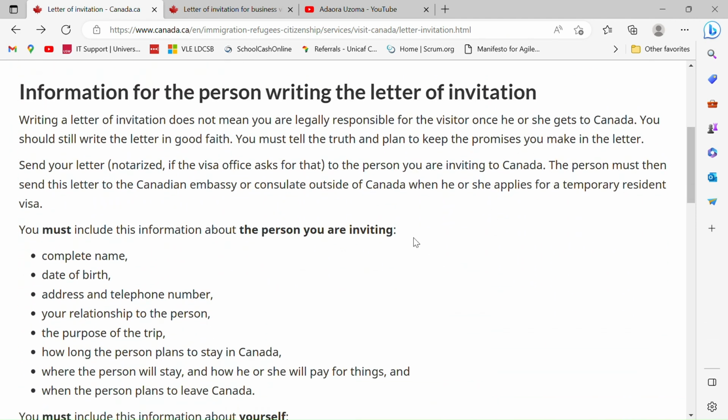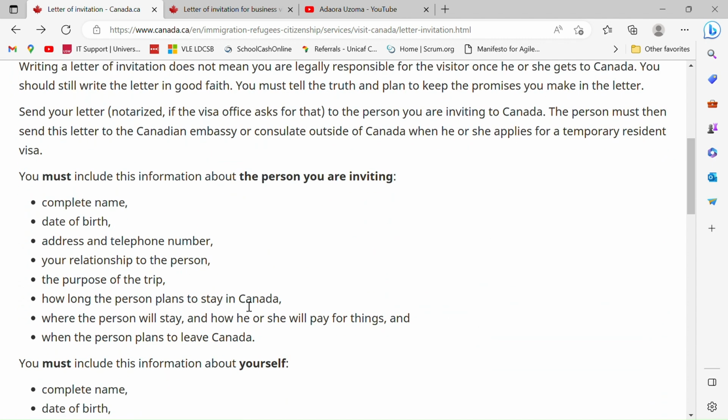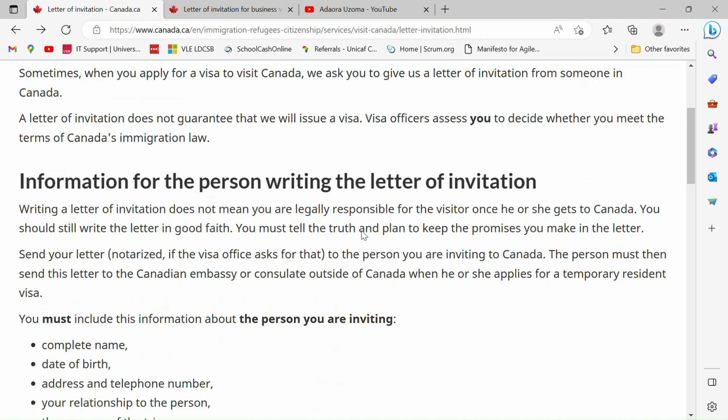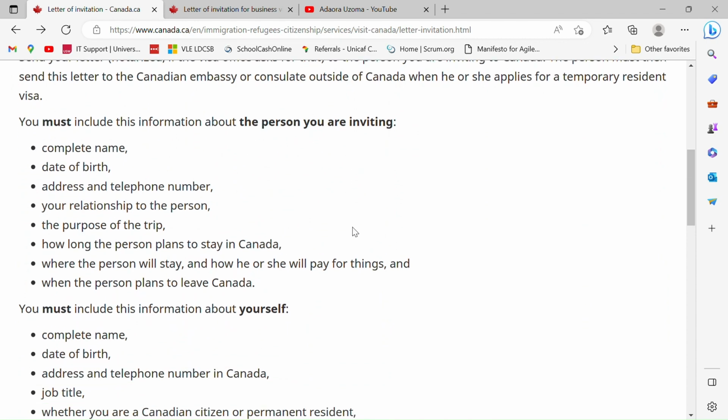So it talks about, in their letter, they're going to talk about you, the person that you're inviting. They're going to put your complete name, your date of birth, your address and telephone number, their relationship with you, the purpose of your trip, how long you plan to stay in Canada, where you're going to stay, how you're going to be paying for things, when you plan to leave Canada. So all that has to be in the invitation letter, okay?